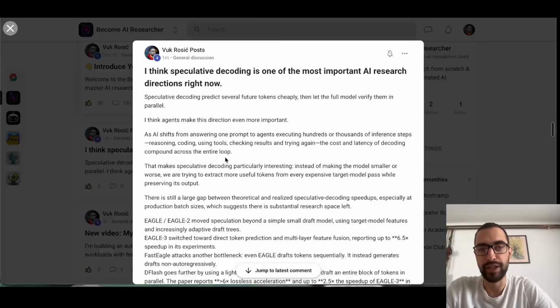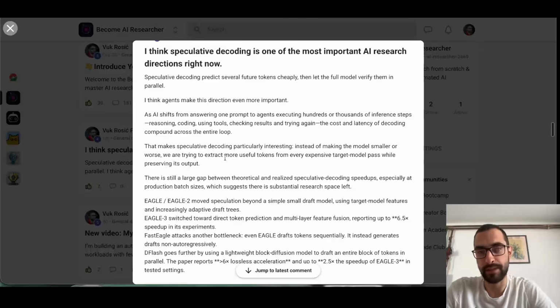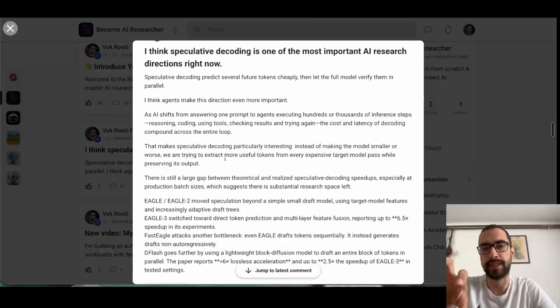And I feel like speculative decoding is maybe the least limited way to speed up inference. Because when you write kernels, for example, I feel like there are some hardware limits in place. You may always write better and better algorithms, but speculative decoding just has a lot more potential.